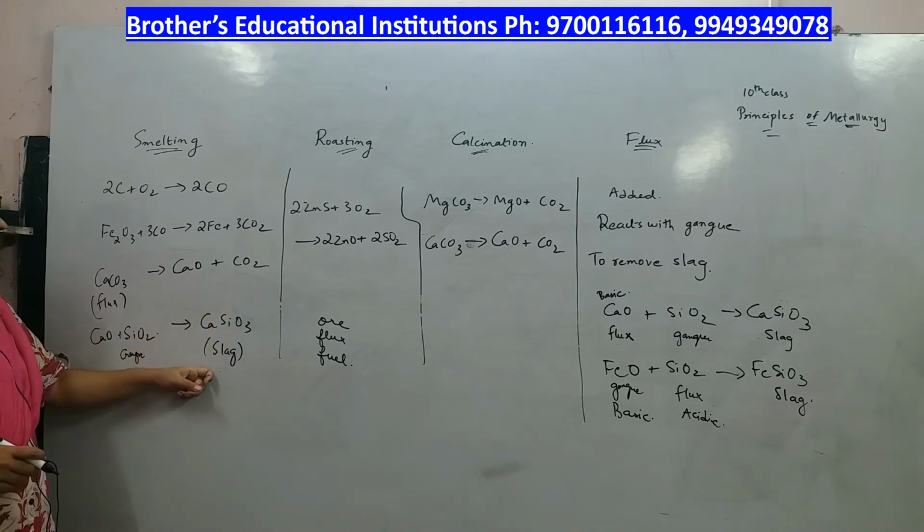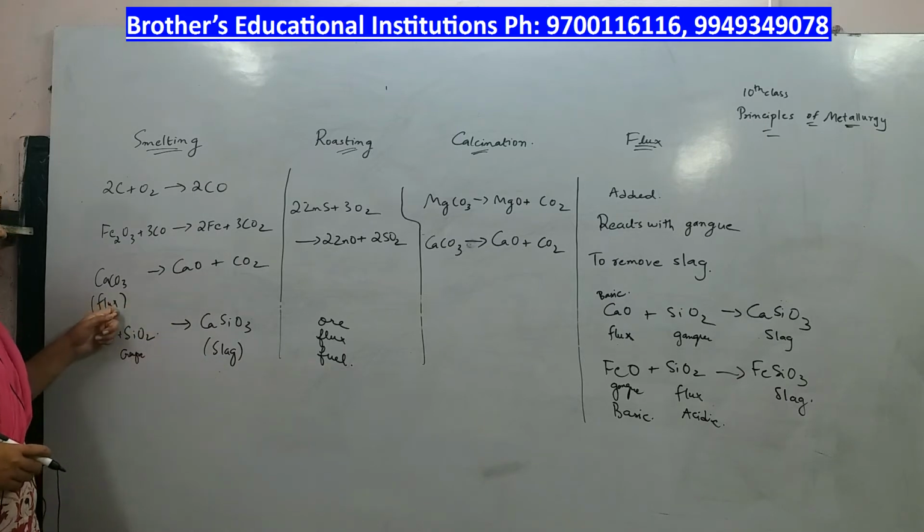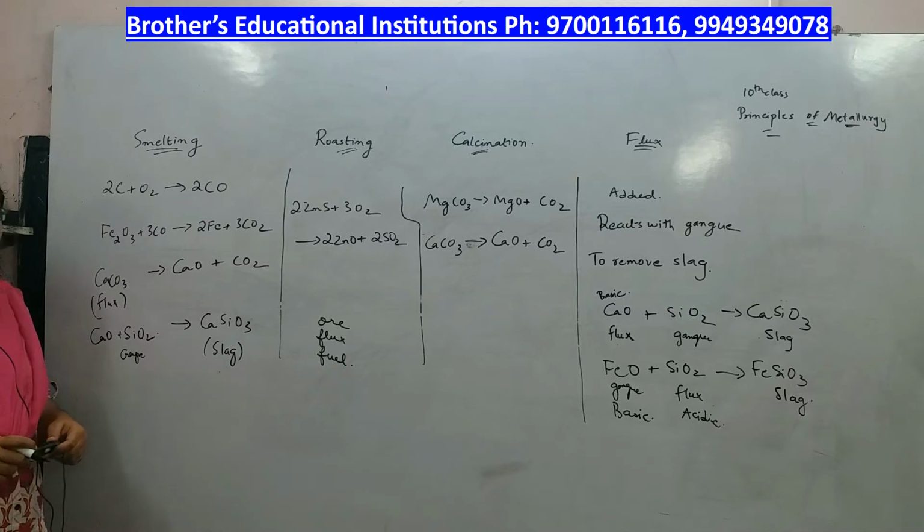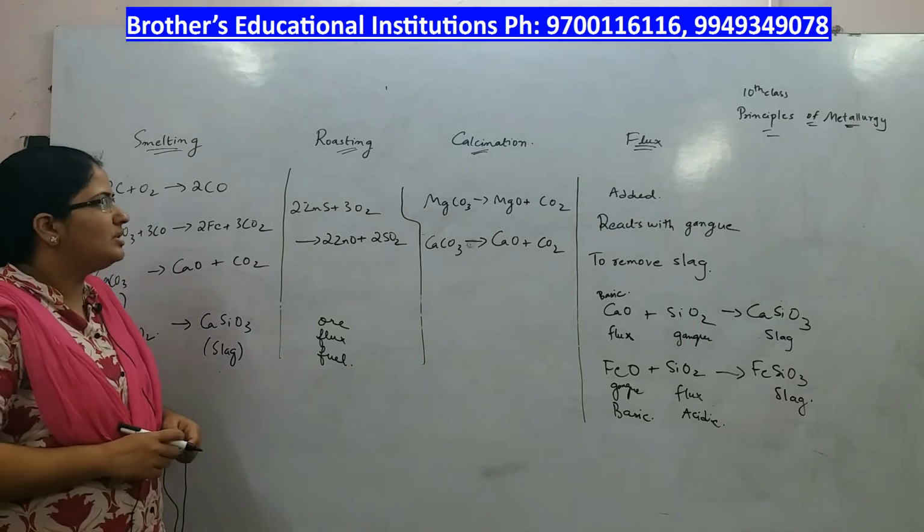Now what we are doing is, when we are adding flux to this, the flux reacts with the gangue particles and it is removed as slag. So this is called smelting. It's a pyrochemical process. The next process that you have is roasting.